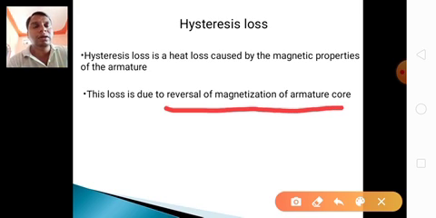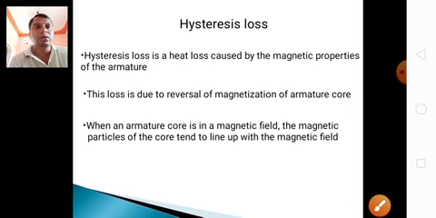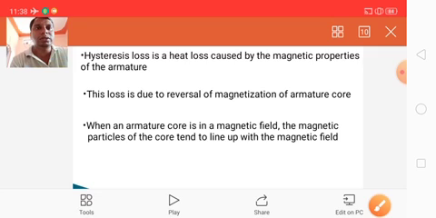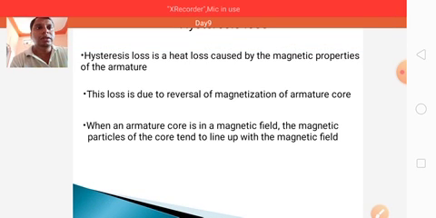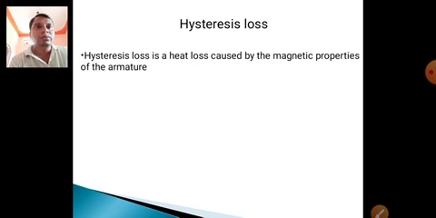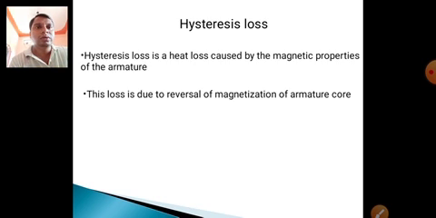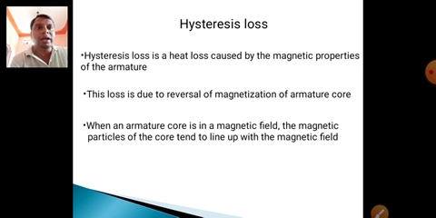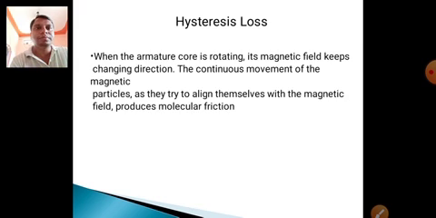We already studied, in the first yoke, the property of the reversal of the flux. When the armature core is in a magnetic field, the particles of the core tend to line up with the magnetic field.